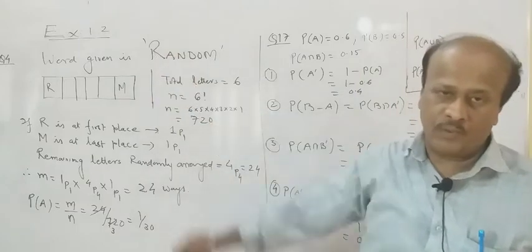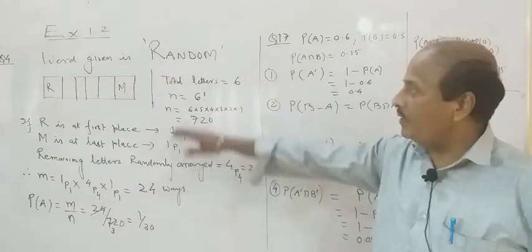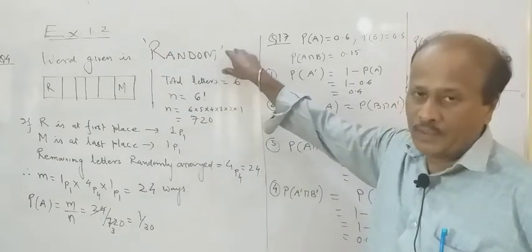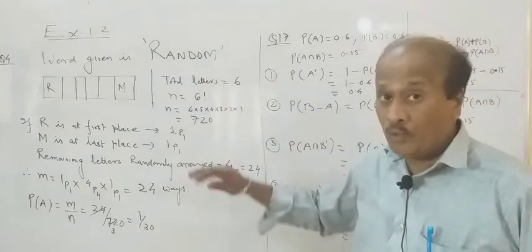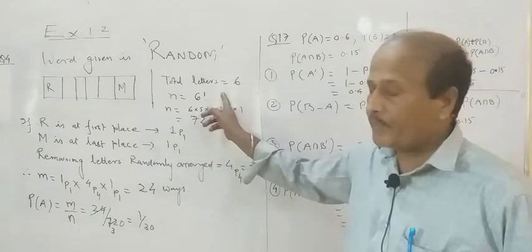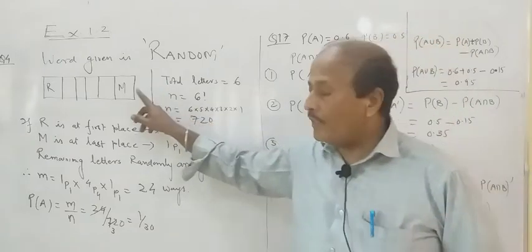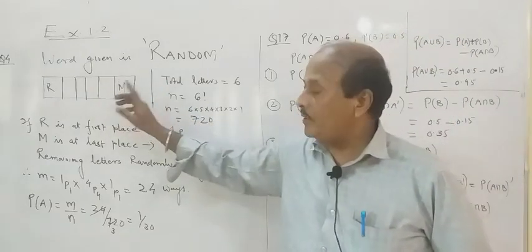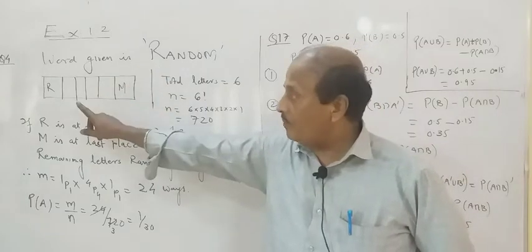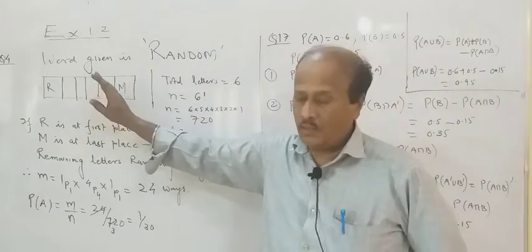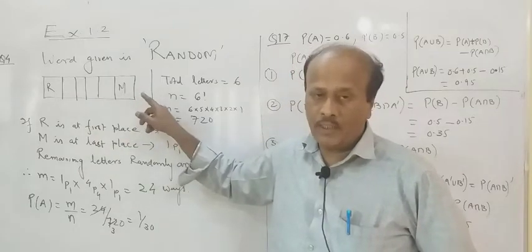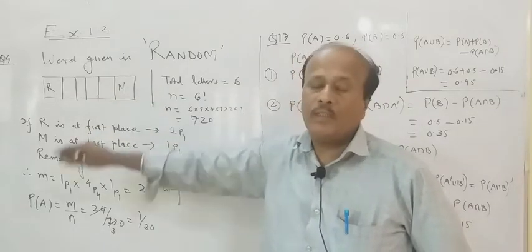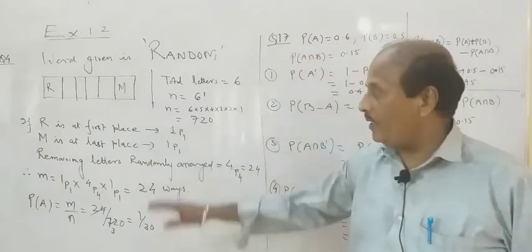Look at the question in your textbook. One word is given. The word given is RANDOM, and they say: find the probability of getting a new word which can be obtained by arranging all the letters, except that at the first place the letter should be R, and at the last place the letter should be M. The rest of the letters can be randomly arranged.